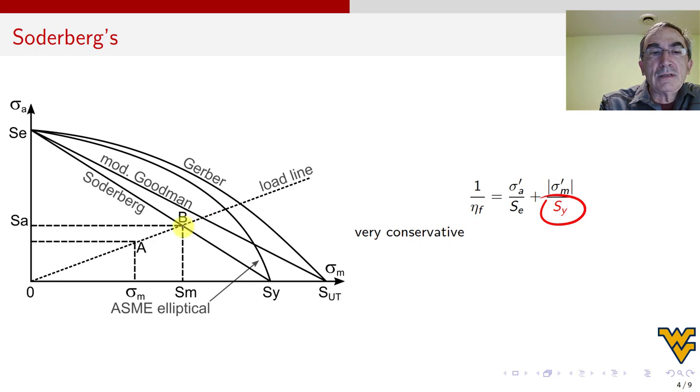So if Soderberg says, here you have eta equal to 1, Mott-Goodman says what? No, you have eta equal to, I don't know, 1.2, yes? So Soderberg is more conservative than Mott-Goodman, yes? Okay, so that's the end of it.